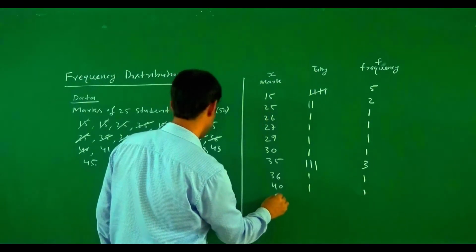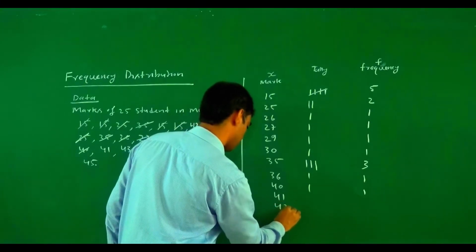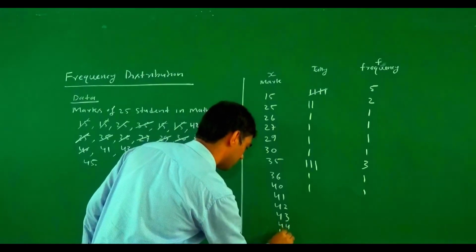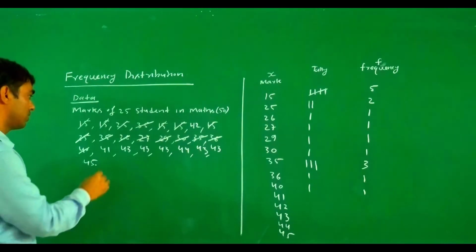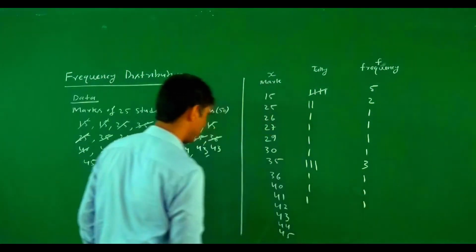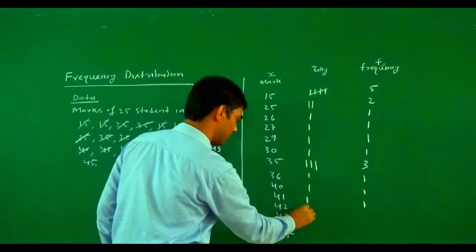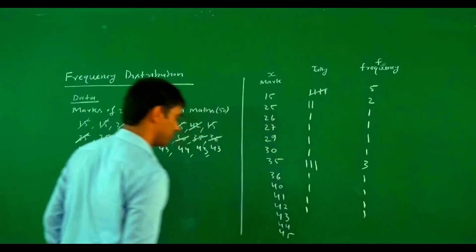Similarly, we write 41, 42, 43, 44, and 45. So how many students get the 41 marks? 1 student. So here we write a 1. How many students get the 42 marks? 1 student. So 1 student, and this one is a 1. We write a 1.